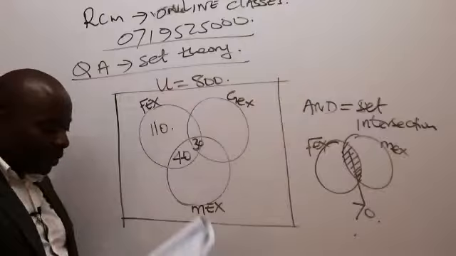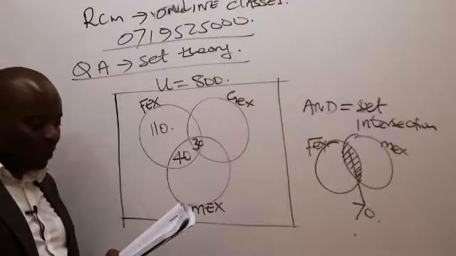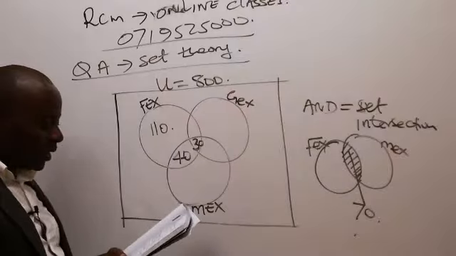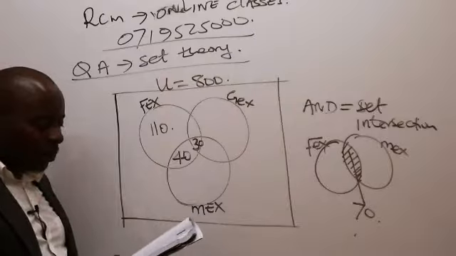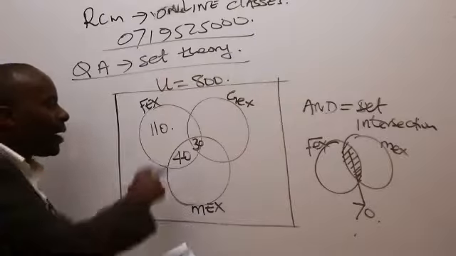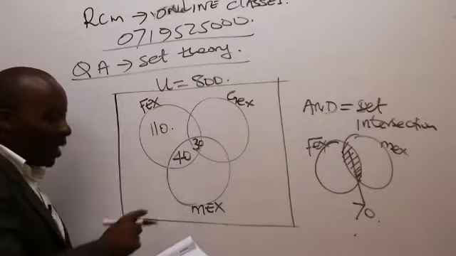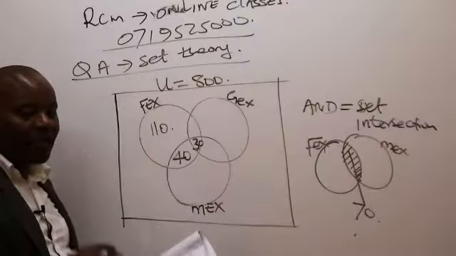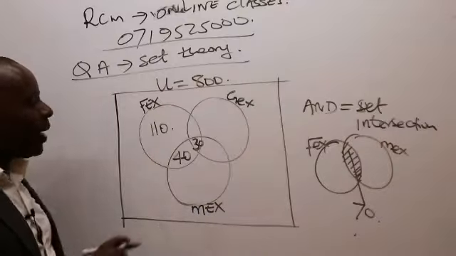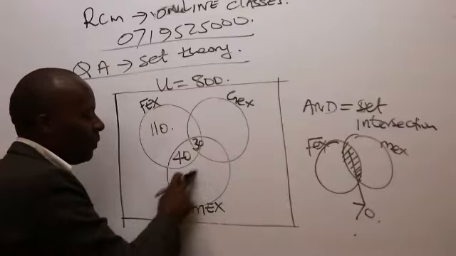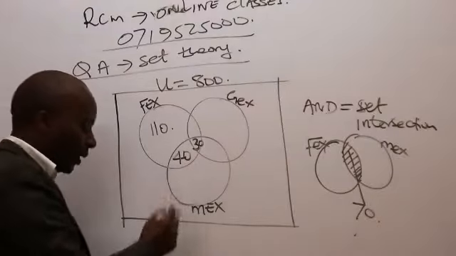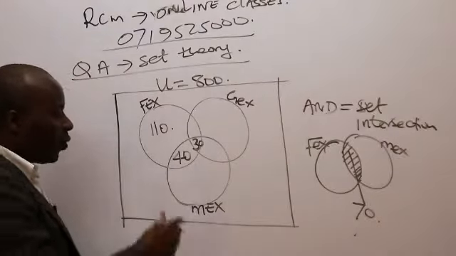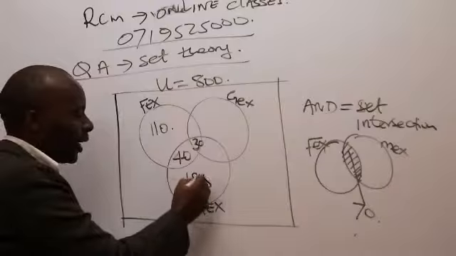So fex only is 110. It's December 2017, question number 1C. So 110 people preferred fex only. Next there is 185 households preferred mex only. So mex only is this one here, ladies and gentlemen, of which they're giving us a figure of 185.